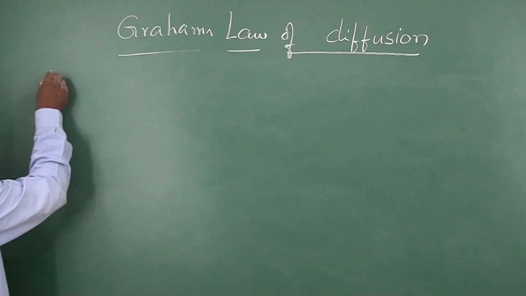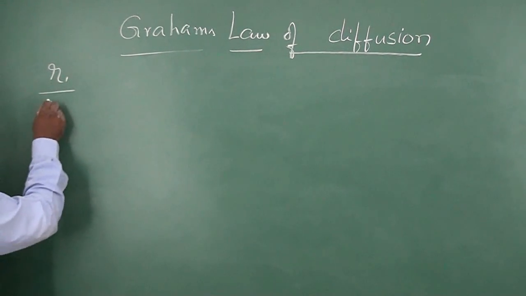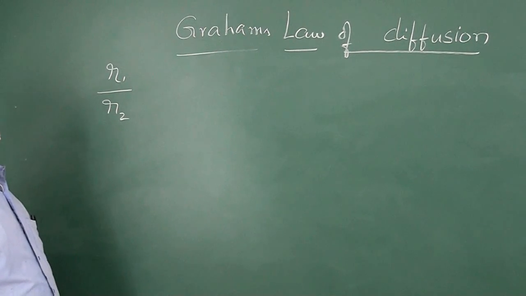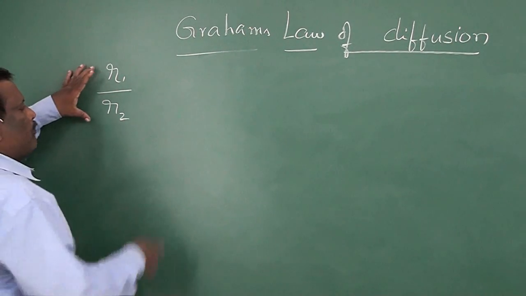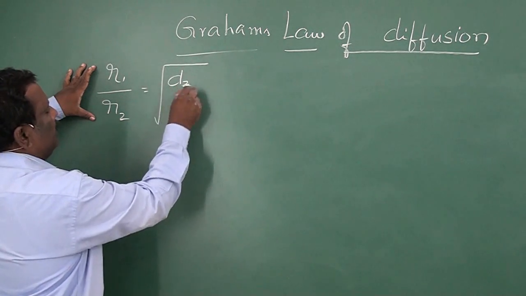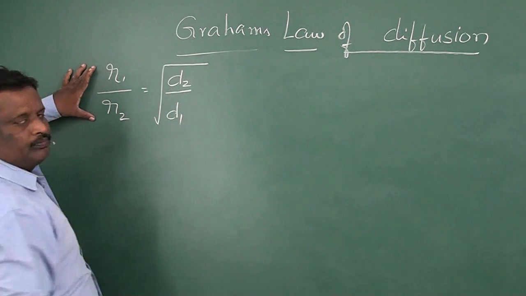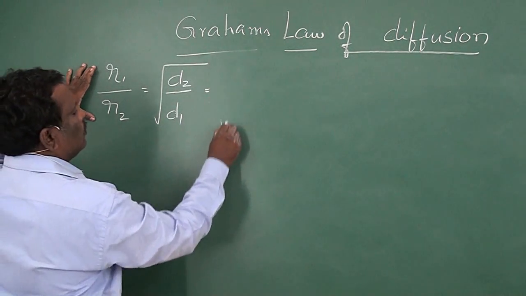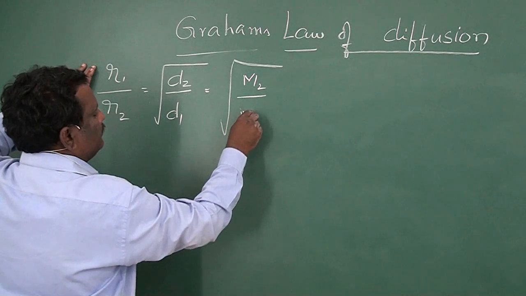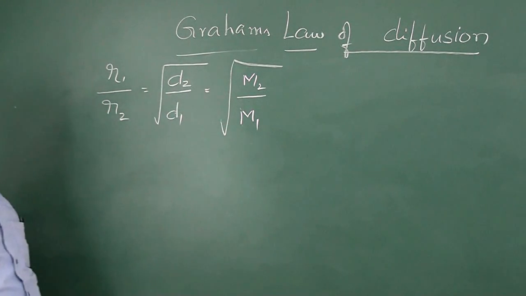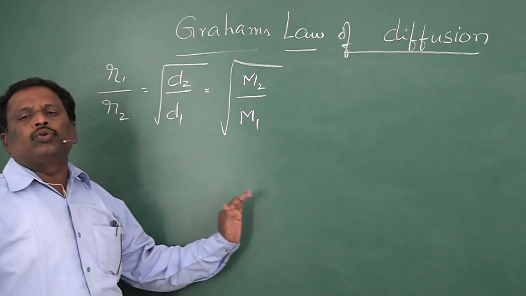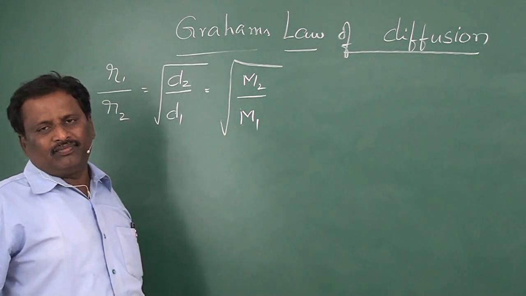So, here R1 is the rate of diffusion of the first gas and R2 is the rate of diffusion of the second gas. So, when two gases are compared, R1 by R2 is equal to root of D2 by D1, that will be equal to root of M2 by M1. Now, we know that vapor density into 2 is the molecular weight.